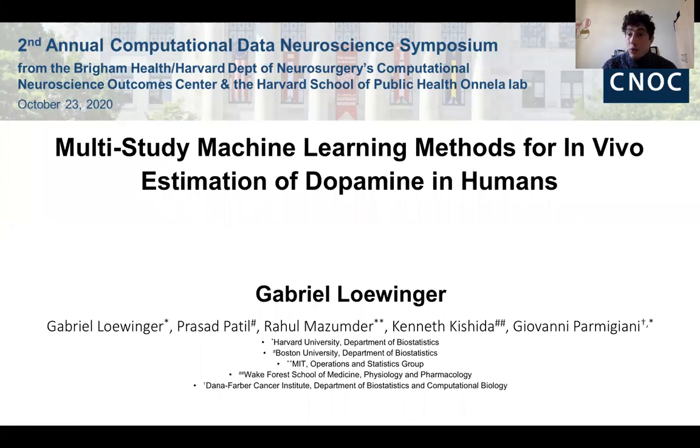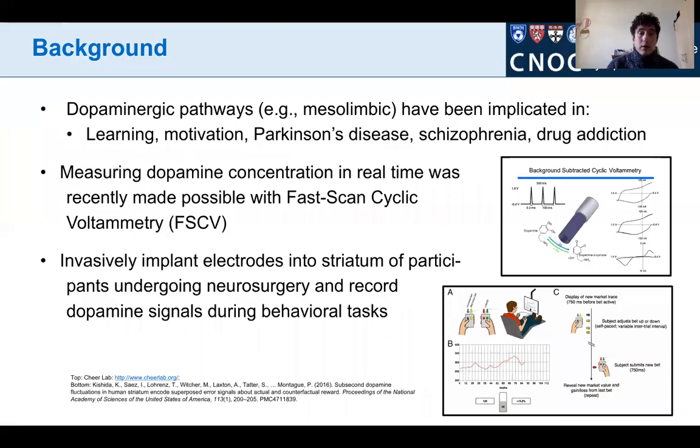Today, I'm going to be speaking about multi-study machine learning methods for in vivo estimation of dopamine in humans. Dopaminergic pathways like the nigrostriatal or mesolimbic dopamine systems have been implicated in learning, memory, motivation, as well as a number of disease states. And for that reason, there's been ongoing interest in measuring dopamine concentration changes in humans in real time. This was recently enabled with the application of fast-scan cyclic voltammetry to human participants.